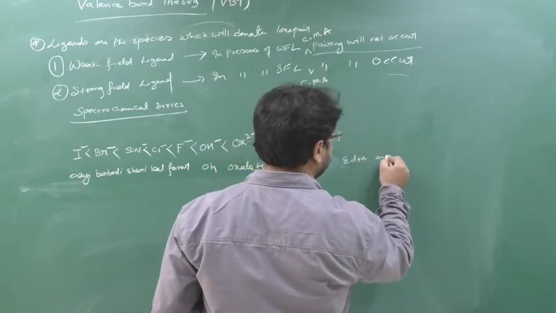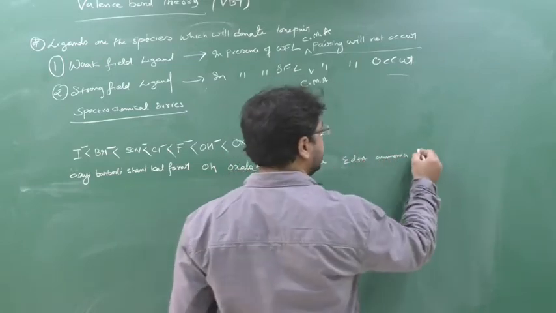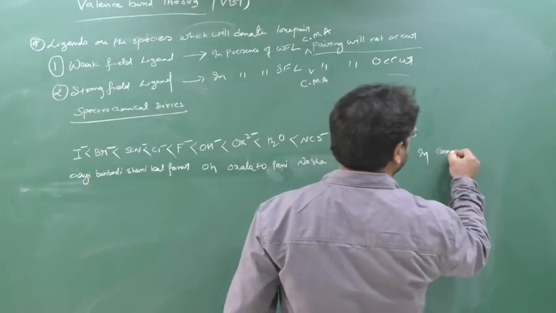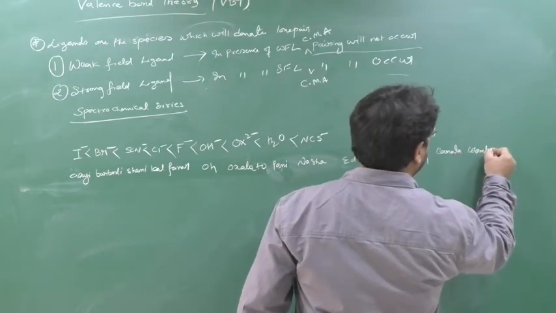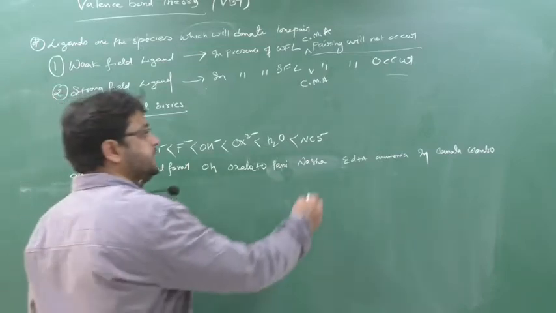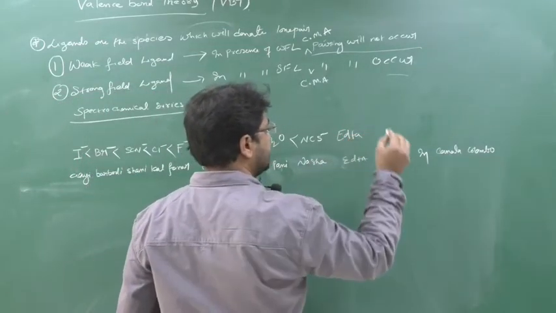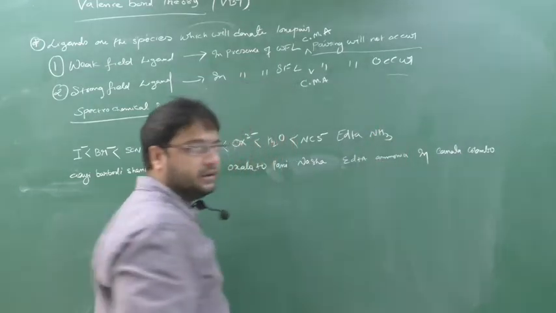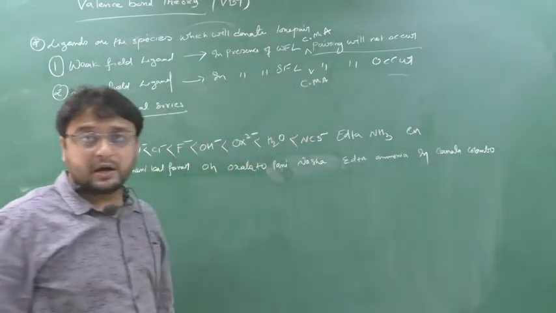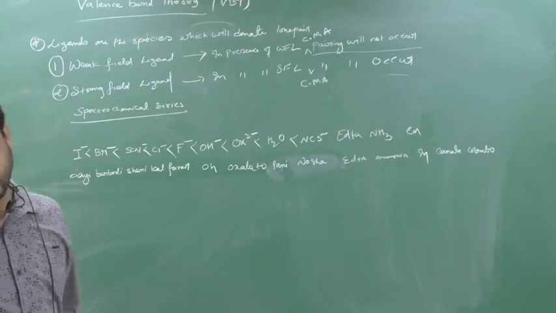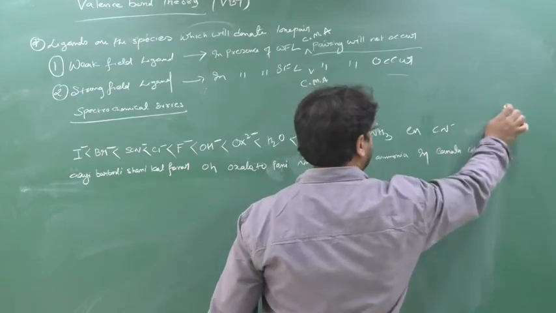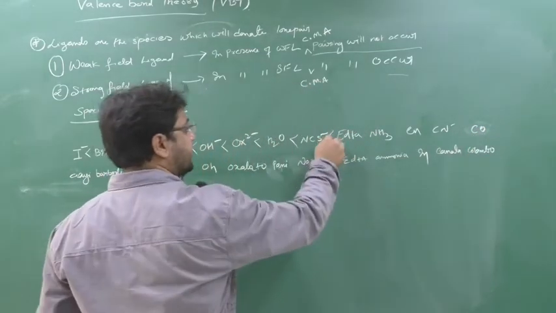EDTA ammonia in Canada Colombo. So the next shortcut is EDTA ammonia. Write down here EDTA, ammonia, in. In means ethylene diamine. Canada Colombo: Colombo means carbonyl, and Canada means cyanide. Carbonyl, not cobalt. Okay. See here.